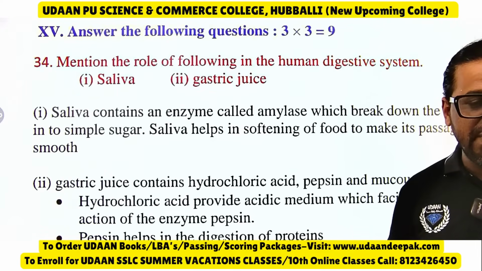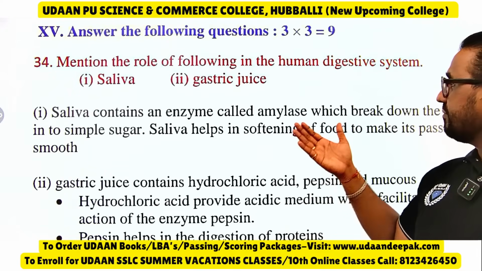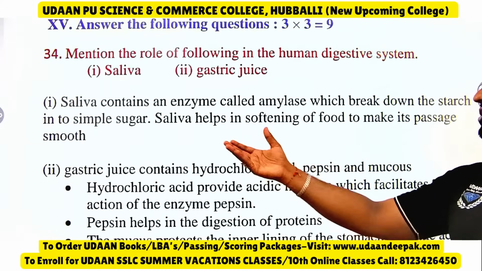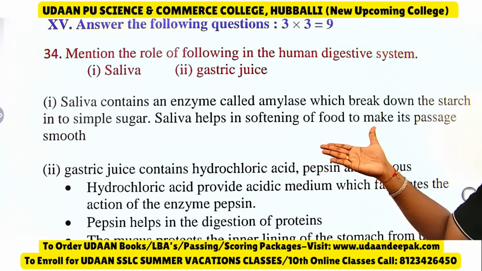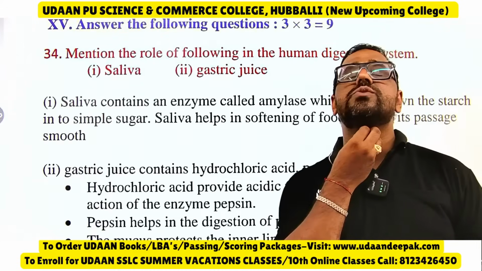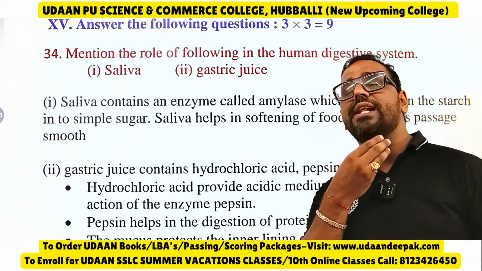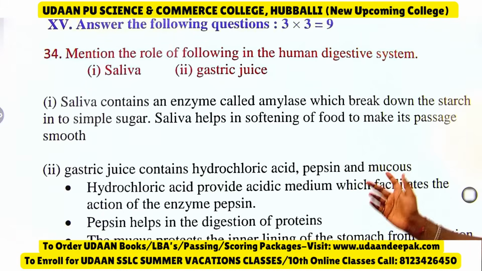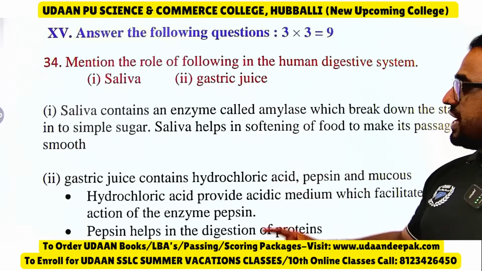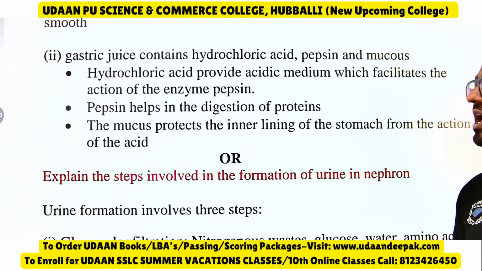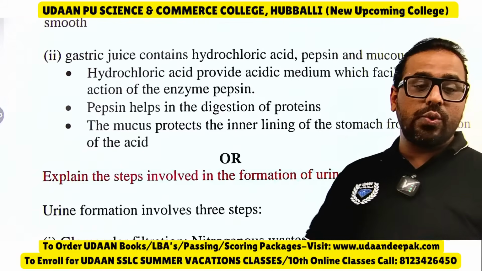Now saliva breaks down complex starch into simple sugar. Not only that, saliva helps in softening of food and also helps in wetting the food so that the passage becomes smooth. Then what is the function of gastric juice? You know that gastric juice is present in the stomach, and gastric juice contains hydrochloric acid, pepsin and mucus.